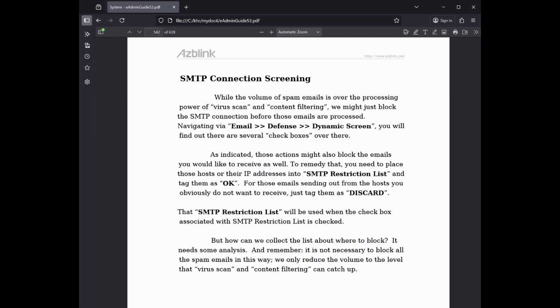But how can we collect the list about where to block? It needs some analysis. And remember, it is not necessary to block all the spam emails in this way. We only reduce the volume to the level that virus scan and content filtering can catch up.